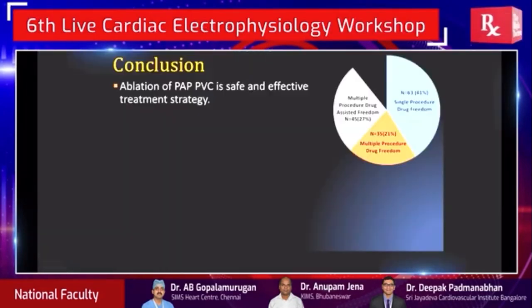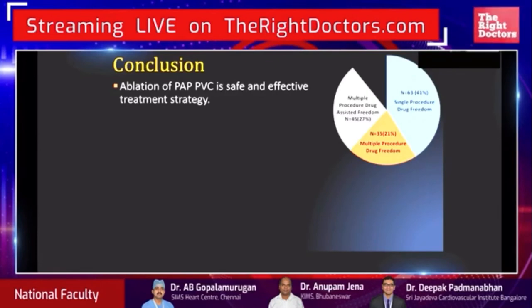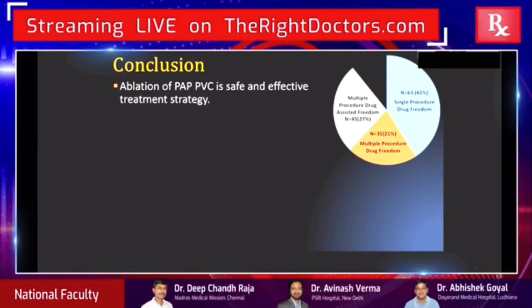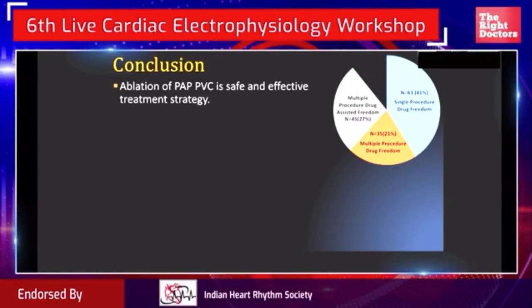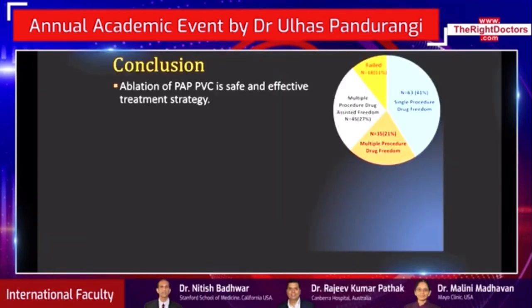21% of those patients will require multiple procedures. 27% of the patients, even after multiple procedures, will require some type of antiarrhythmic medication. However, that still is a success. These are the patients you're only taking into the lab once they have failed antiarrhythmic medication. If after multiple procedures with drug, you can contain the PVC, that still remains somewhat successful, and only 11% of those patients we failed, and these patients continue to have PVC.